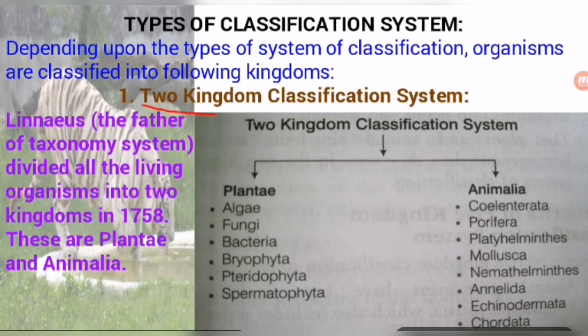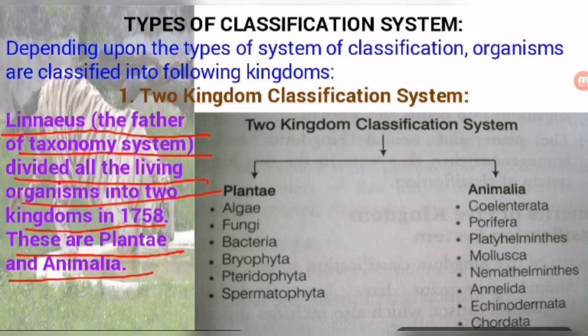These two categories are known as the two kingdoms. The two kingdom classification system after Aristotle was given by Linnaeus. Linnaeus, the father of taxonomy, divided all living organisms into two kingdoms in 1758. These are Plantae and Animalia.